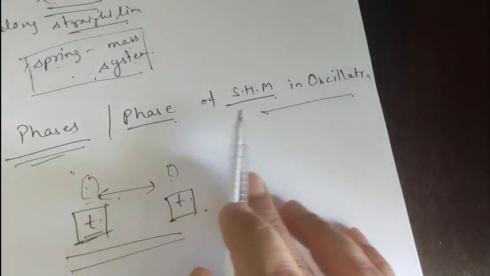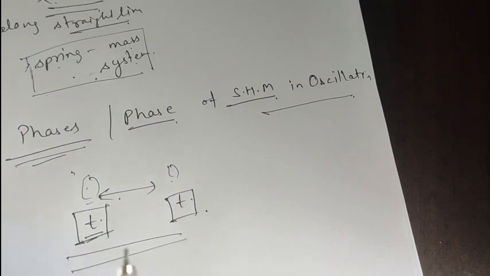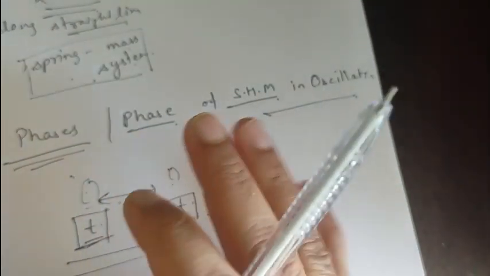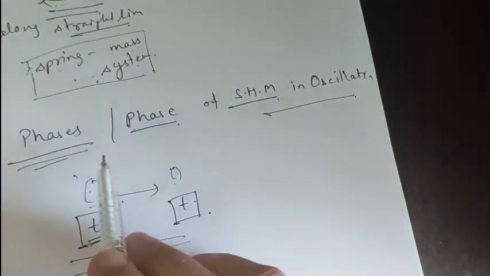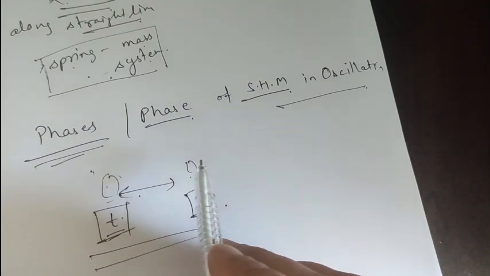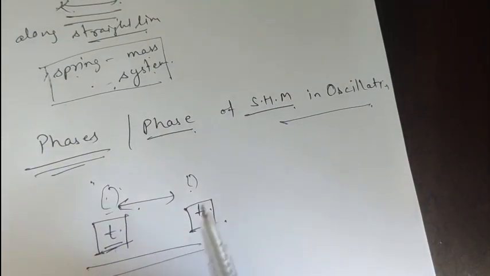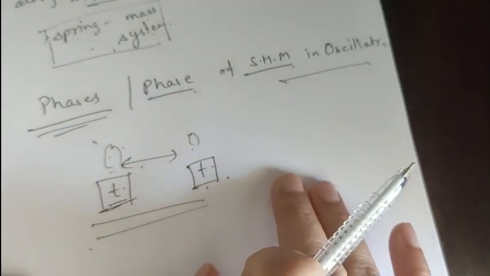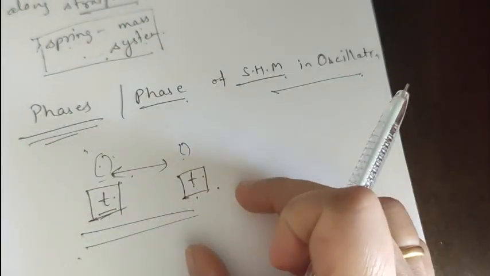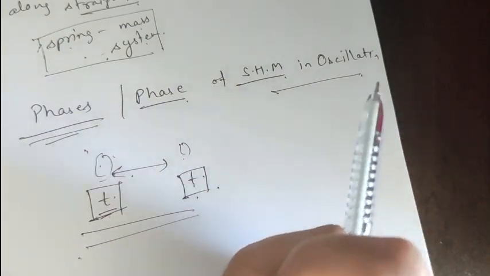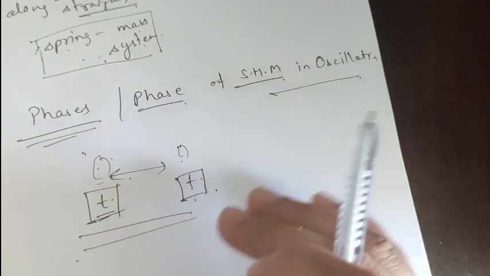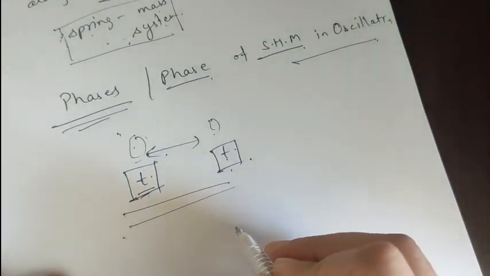Phase of simple harmonic oscillations. What does phase mean? The concept of phase is a way of comparing two oscillations which are occurring at the same time, where one has its maximum excursion at a different time than the other. It is not compulsory.